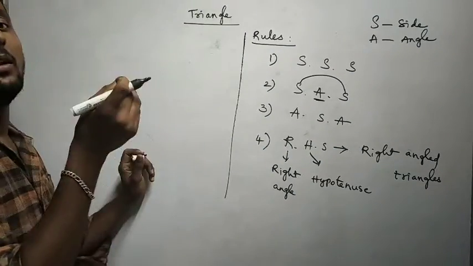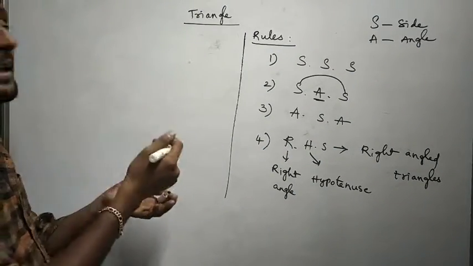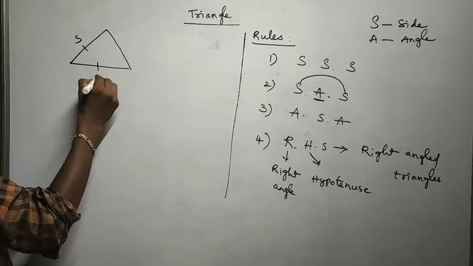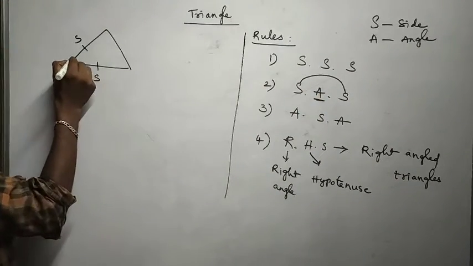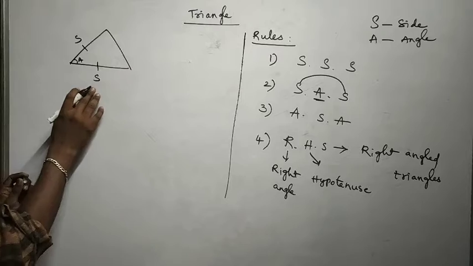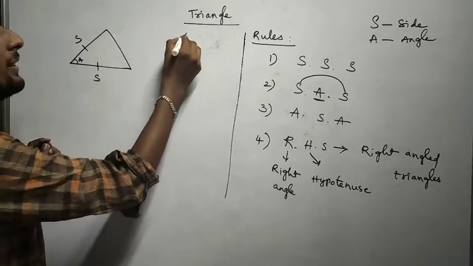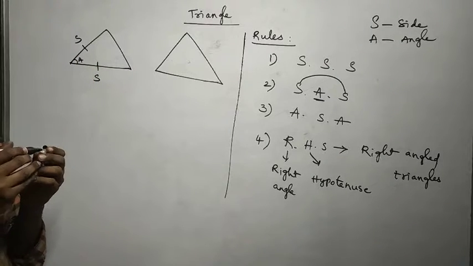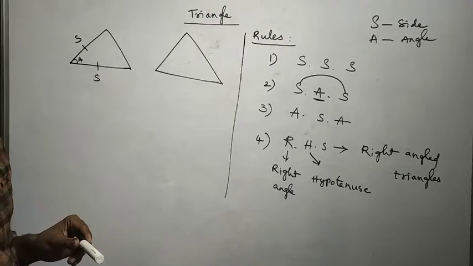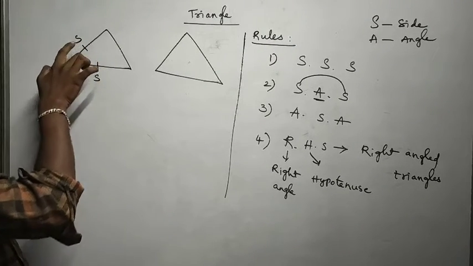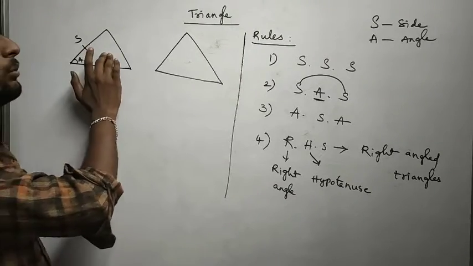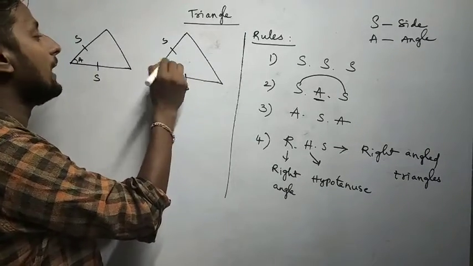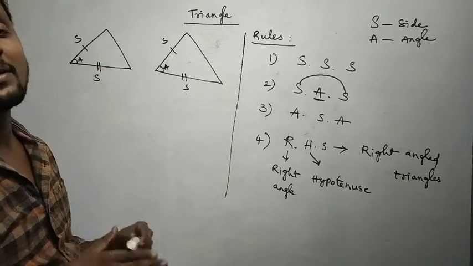Look at the diagram here: S, here also S, and between the S there is A. So in one triangle, two sides and the included angle, the angle obtained between the sides, are equal to two sides and the included angle of another triangle, then the two triangles are congruent.